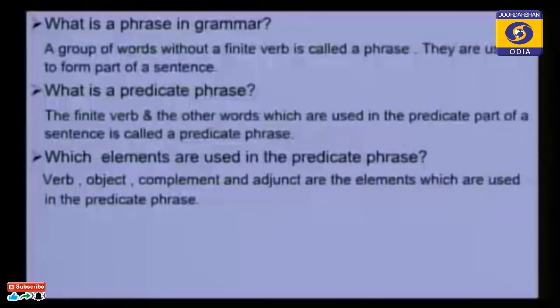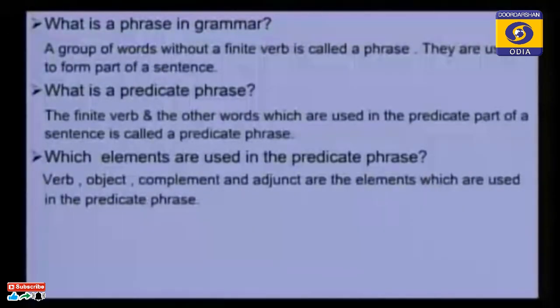Verb, object, complement and adjunct are the elements which are used in the predicate phrase. You remember one thing: four types of words or parts of speech, they are verb, object, complement and adjunct. These are used in the predicate phrase.